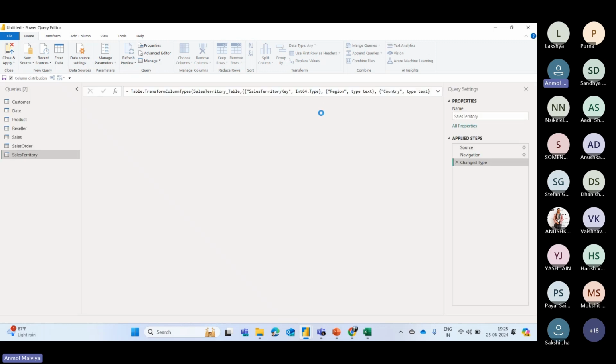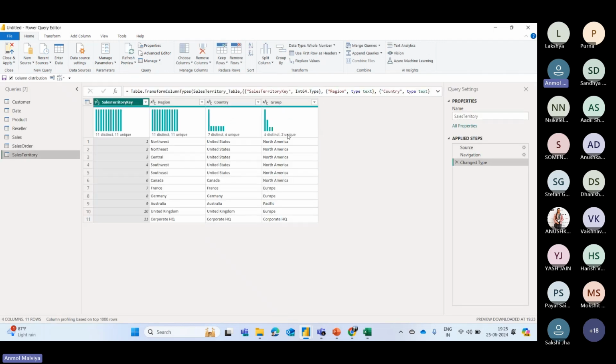This is the Power Query editor, which we were talking about throughout the session. Here we can transform our data. So right now you can see this is the basic interface of Power Query editor. Again, there are various options available. So if you can see, we can create a new query, then we can change the data source setting. We can refresh our data set. Then there are some options to manage the columns. If you want to remove some columns, or if you want to choose some particular columns, or if you want to remove any rows, you can remove top rows.